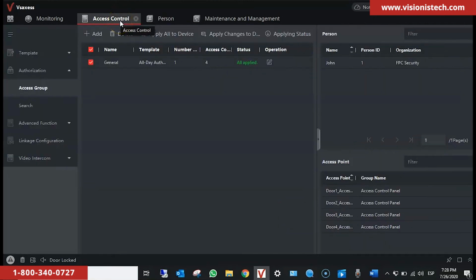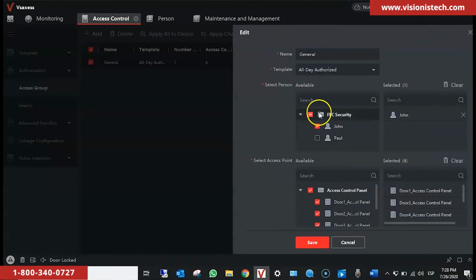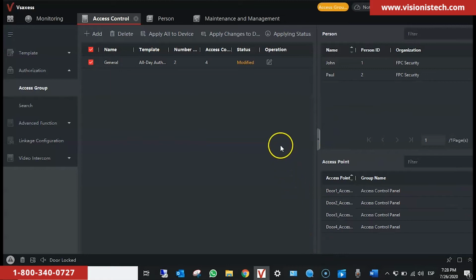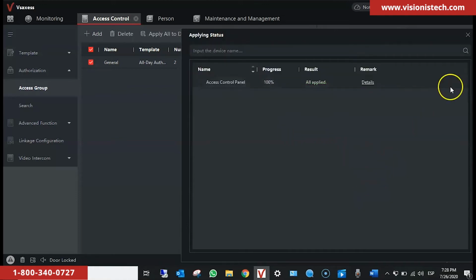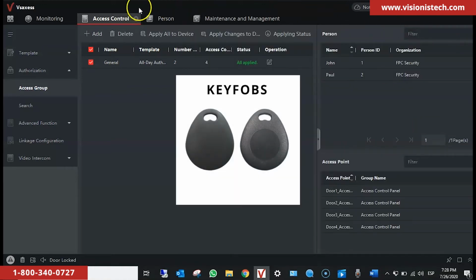Then we go back to Access Control, Access Group. We select General and we double-click under Operation. Edit, and then we select the last person we've created. Click on Save, then we apply changes to the device. And after it's 100% all applied, that card should work fine on all the readers. To add KEYFOBS, please follow the same process.